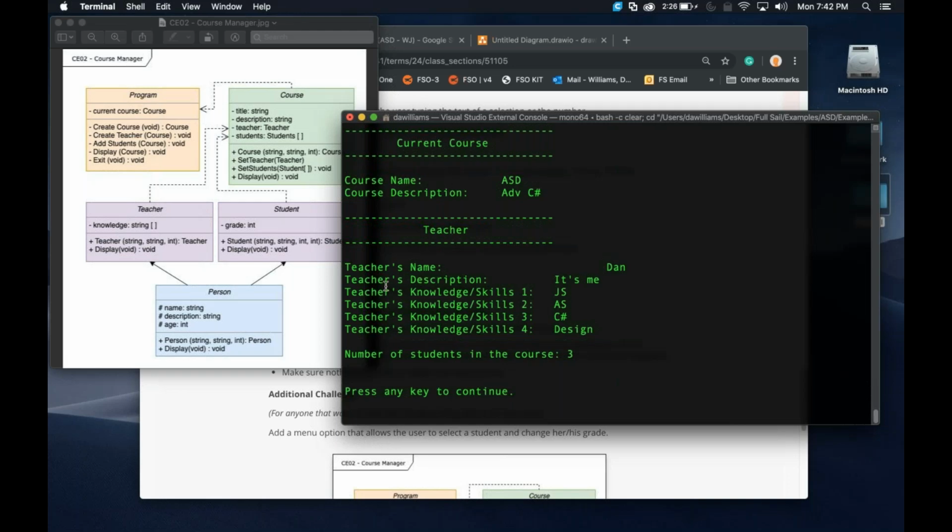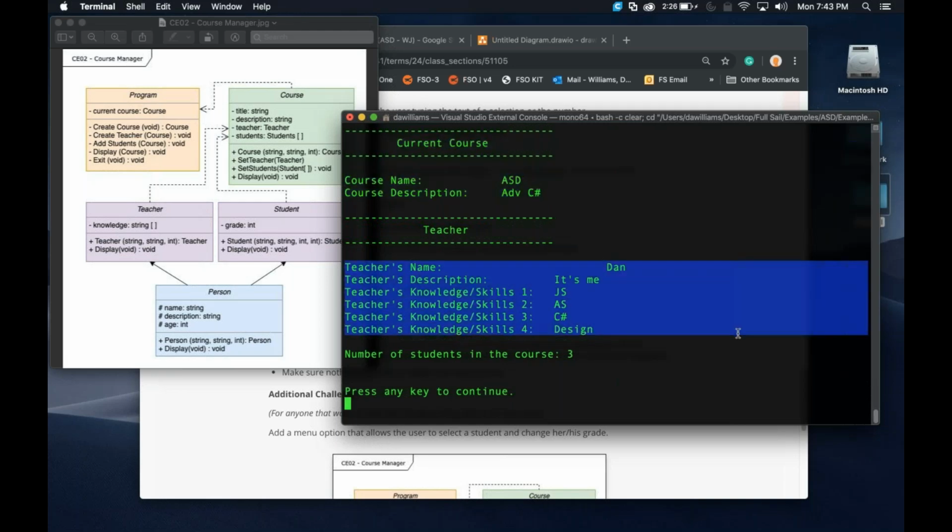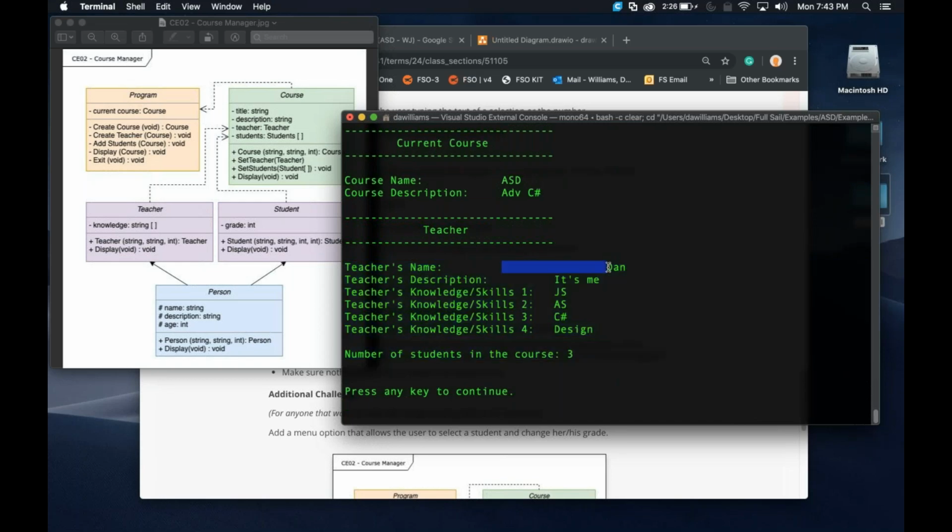Well, now that it has more information, here's the basic current course stuff, and notice now it displays the teacher information. This one student has a little bit of a weird space in here, so you might want to make sure that that's fixed. It's just because the student has a little bit off on its table settings, so make sure that you fix that.